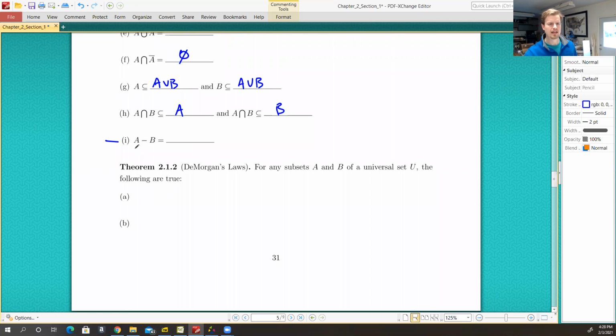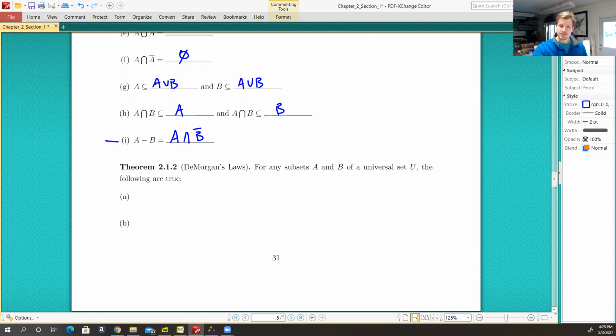A minus B is simply A intersected with the complement of B. So when I look at the complement of B, I'm looking at everything that's not in B. So I take the elements of A that are not in B, and that gives me the difference here. All right.